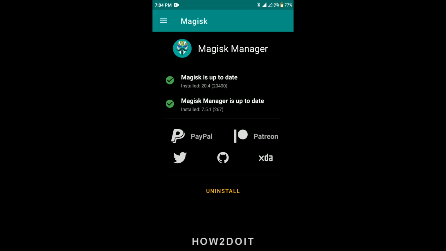So rooting is the process of allowing users of smartphones, tablets and other devices running the Android mobile operating system to attain privileged control known as root access over various Android subsystems. Root access is sometimes compared to jailbreaking devices running the Apple iOS operating system. If you are a pro, I believe you know what root access does. If you are a beginner and this is the first time you are hearing about rooting, well, here are some of the things you can get with root access.